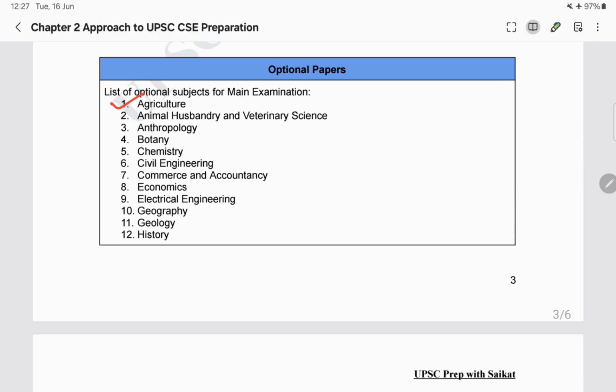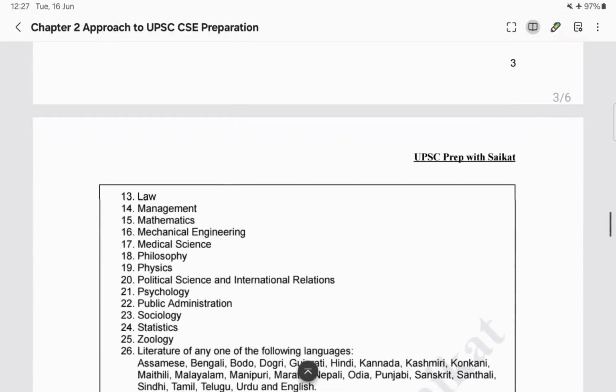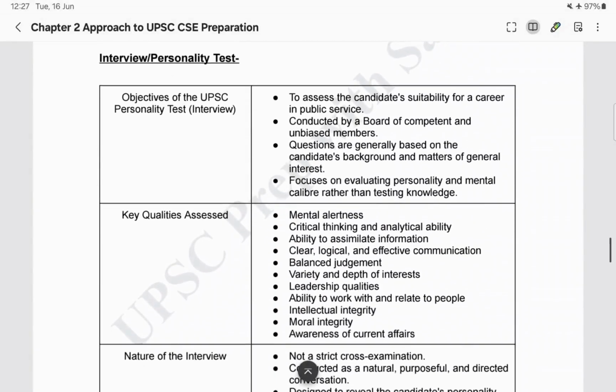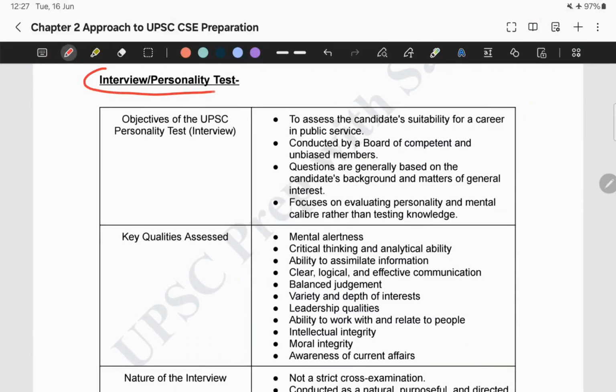I hope you understood about it. Now you have qualified the mains as well. The final stage is the interview or personality test. So let's clear up some misconceptions about this particular stage.